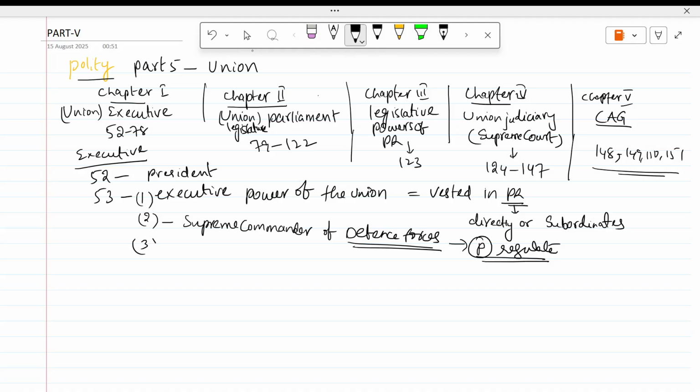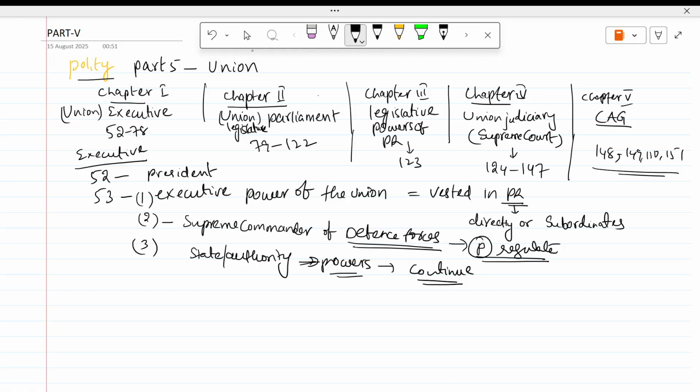And then further, if any state or any other authority is already exercising some powers that are given, like executive powers of the union, they continue to exercise. For example, some executive powers are given to some state, so they keep exercising.